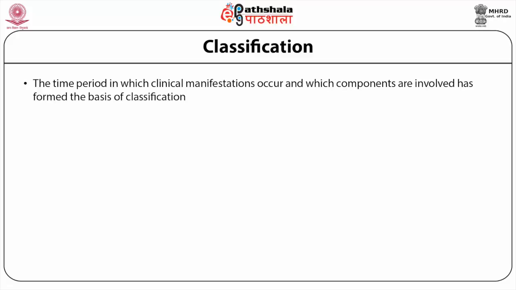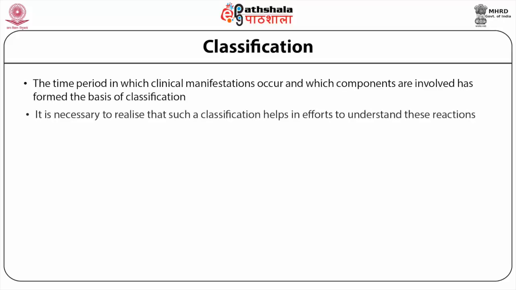These have formed the basis of classification of hypersensitivities. Gell and Coombs divided hypersensitivity into 4 classes. Later on, a fifth one has also been created. It is necessary to realize that such a classification helps in efforts to understand these reactions.